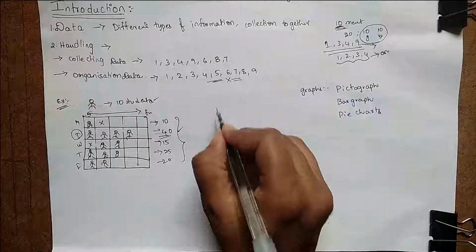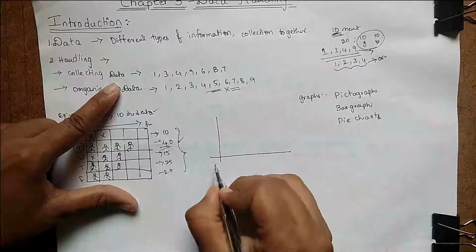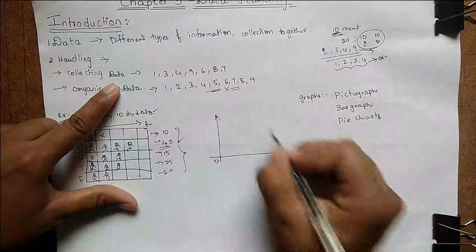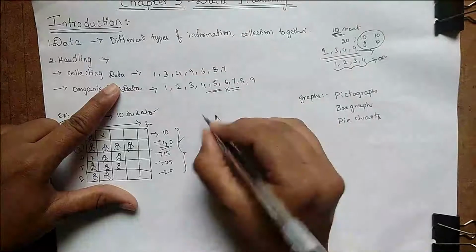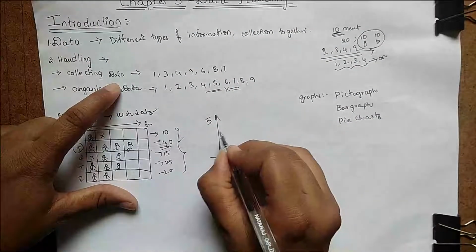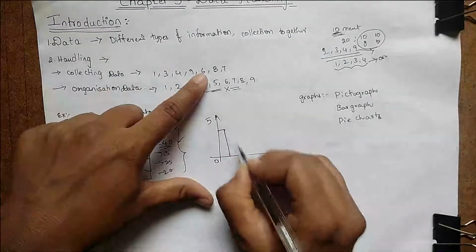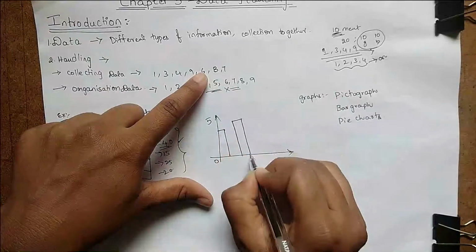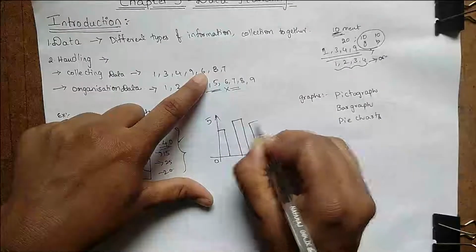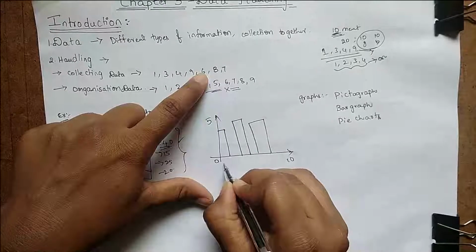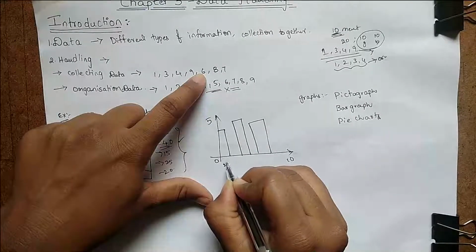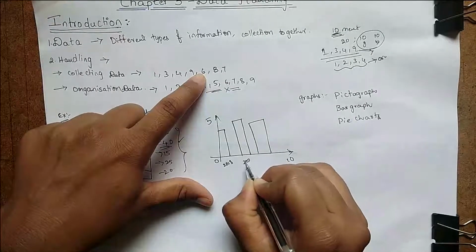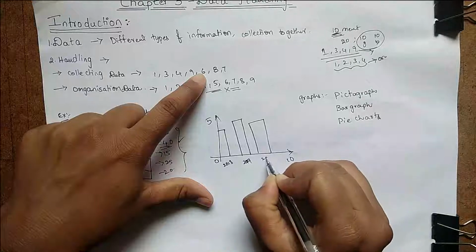In case you take a bar graph like this, from 0 to 10, or 0 to 5 here, there is some yearly percentage of mathematics in your school or anything. Like this is the last year, 2018, this is 2019, and this is 2020.